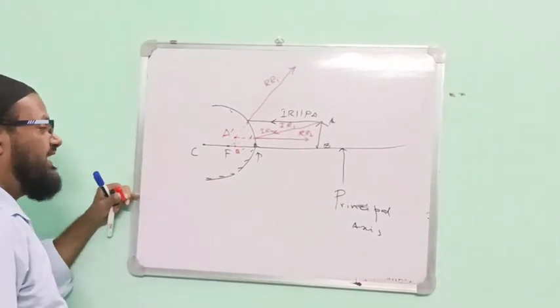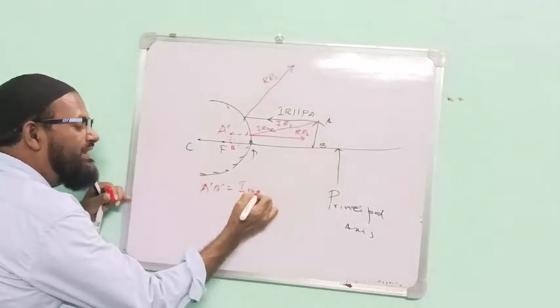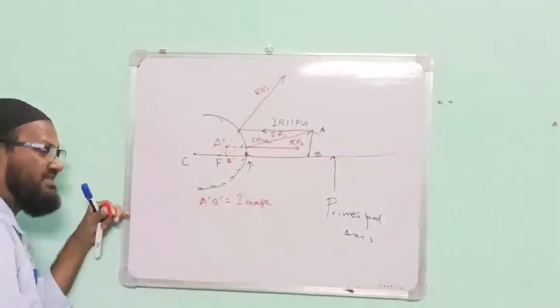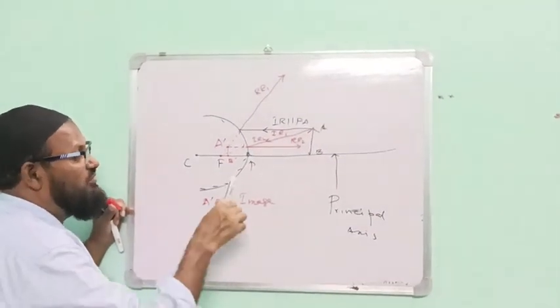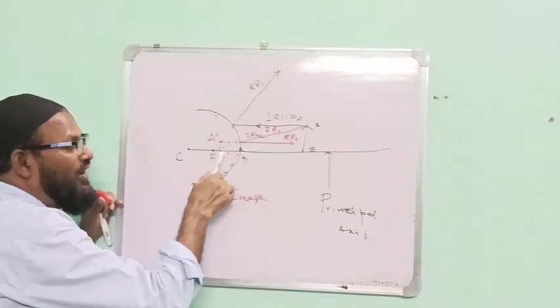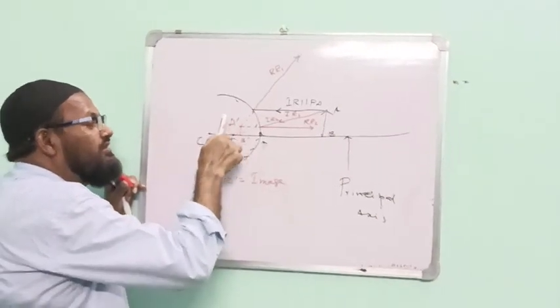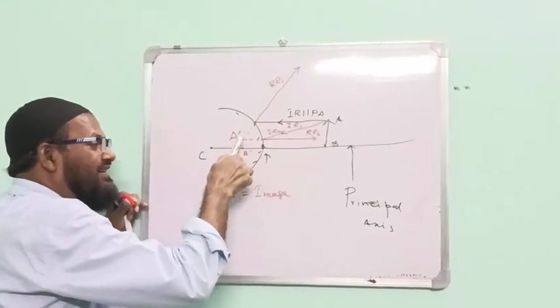In this case, A dash B dash is the image. What type of image? This is the virtual image, because at this point light is not actually reaching. They are taken back. Therefore, this is the virtual image.